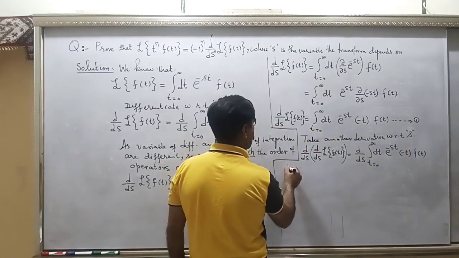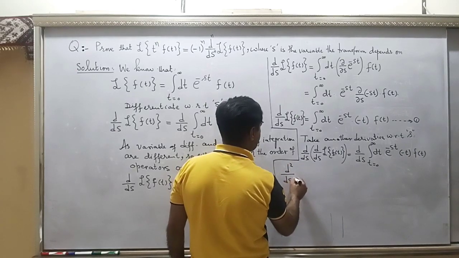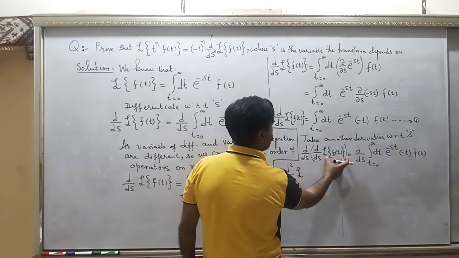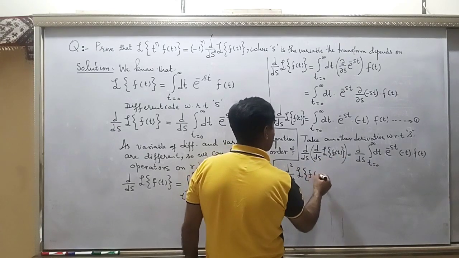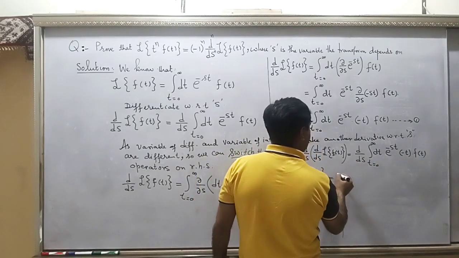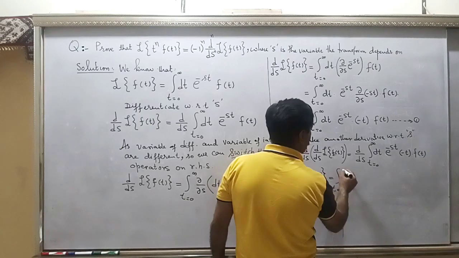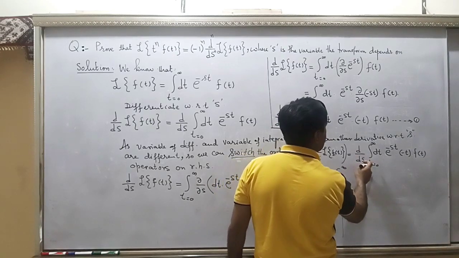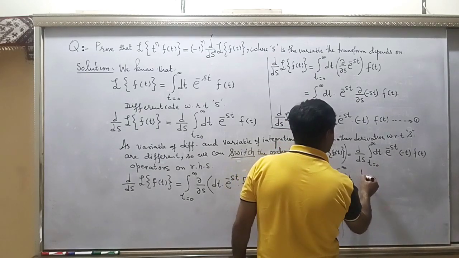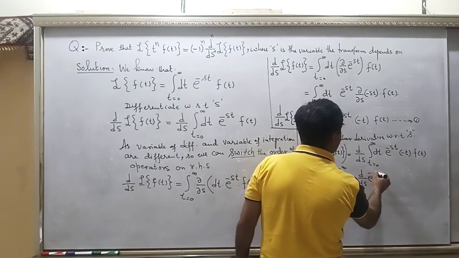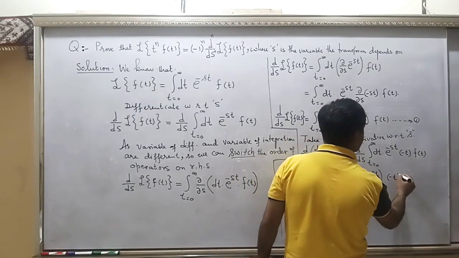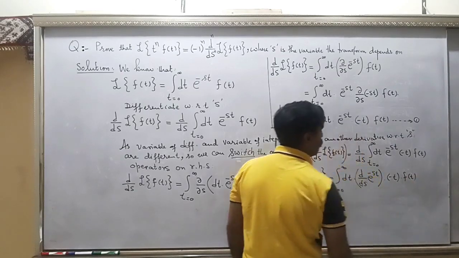Now this will become d^2 by ds^2 of the Laplace transform of f(t), and it is equal to, when you take the derivative, the argument is the same as before: d by ds will move inside, and there will be a derivative of e to the power minus st only. Everything else is constant and will be kept the same, meaning no change.